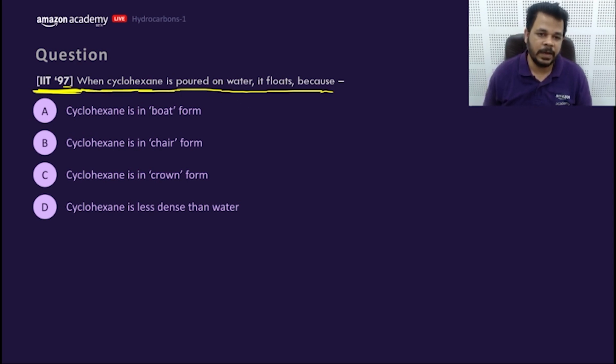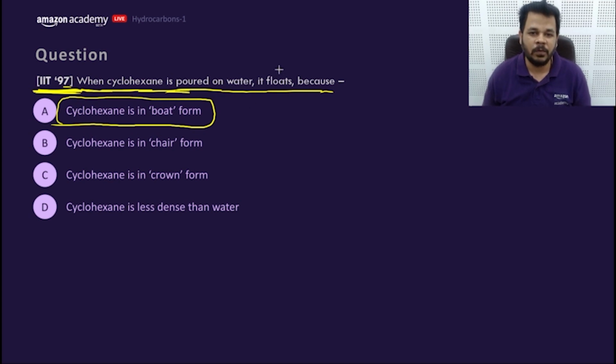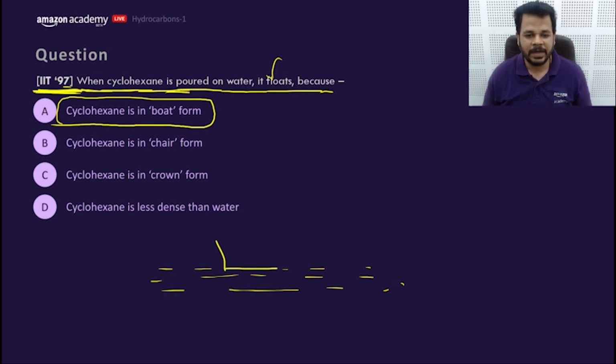Check the options, my dear friends. Very interesting options. The first one says that because cyclohexane is in the boat form, that's why it floats over the water. That means this is water, and cyclohexane forms a boat form so that it can survive over the water. This is the option given. Very interesting option, but this is absolutely incorrect.